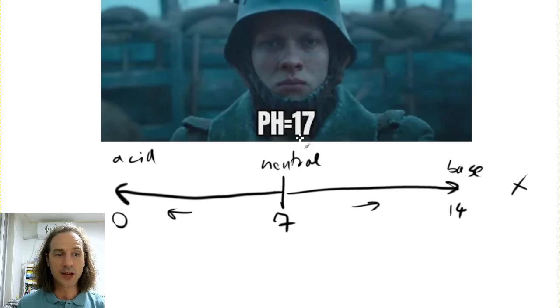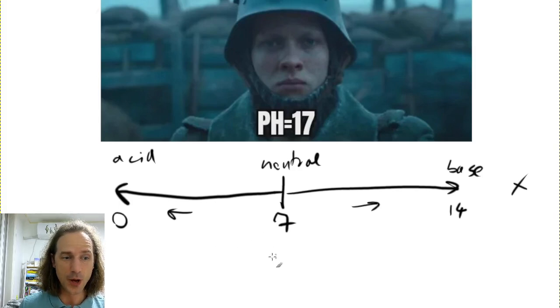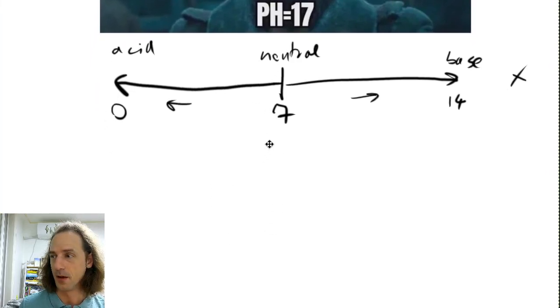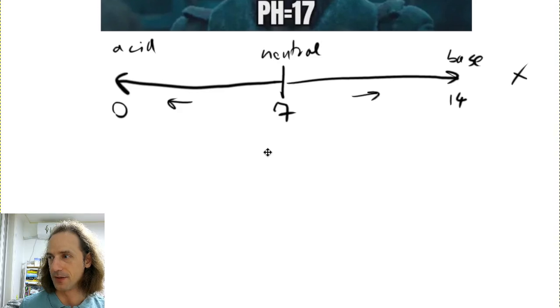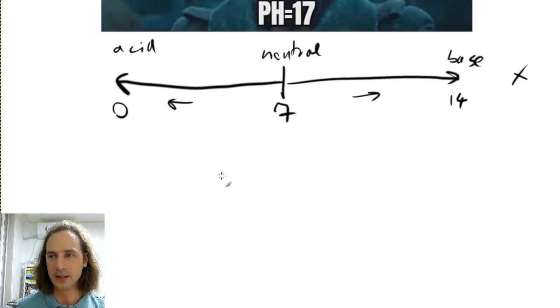The pH scale might seem kind of arbitrary. Why does it go from 0 to 7 and then from 7 to 14? There are some scales in science which are totally arbitrary, like the hardness scale, which goes from 1 to 10, and diamond is 10. The hardness scale is not really a measurable physical quantity in the very strictest sense. It's just comparing different materials with each other. But for pH, we have a very strict definition in chemistry, and this is actually something where the number makes sense.